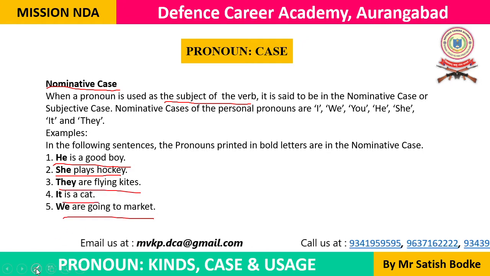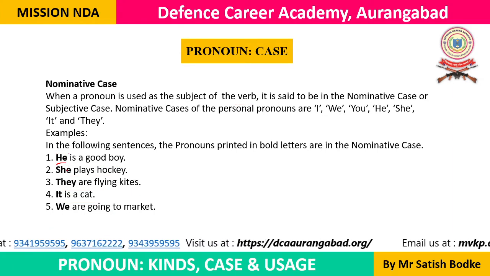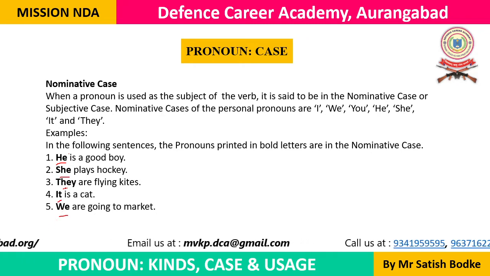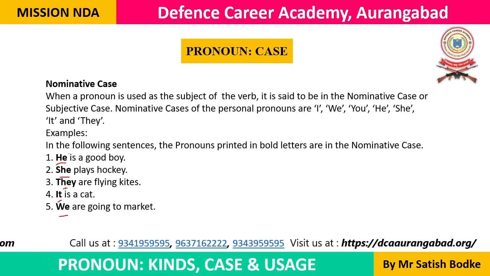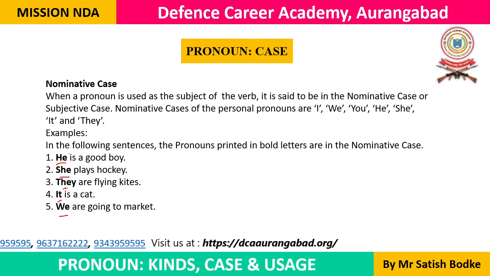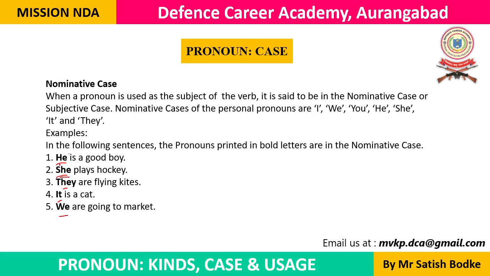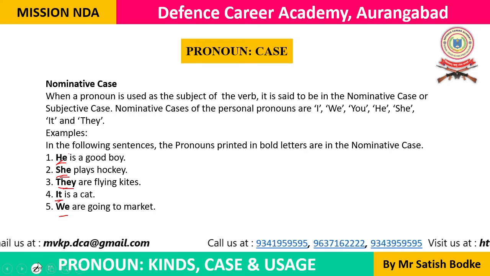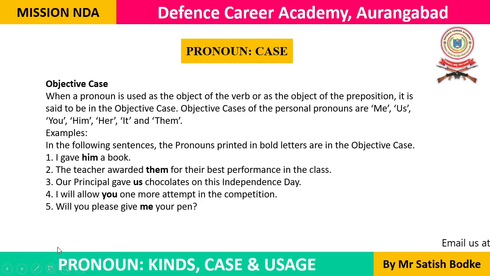In all these example sentences, you will find that the pronoun is used in the beginning as the subject. That's why these are known as nominative case pronouns. In place of he, we cannot use him, because him is an objective case pronoun. We cannot say him is a good boy. We cannot say her plays hockey. We'll have to say she plays hockey, because this is the subject. In place of the subject, we must use the nominative case of a pronoun. So this is the nominative case, and now let's go to the next one, the objective case.